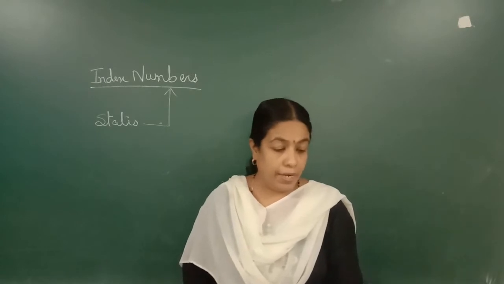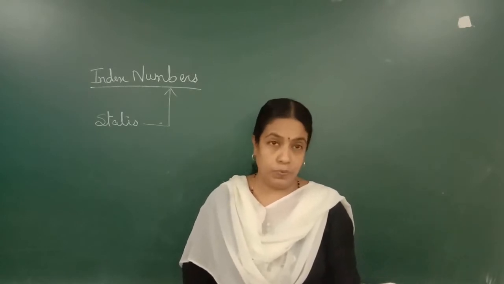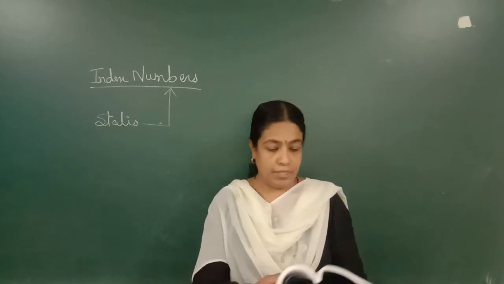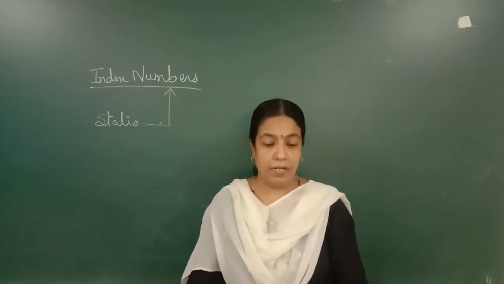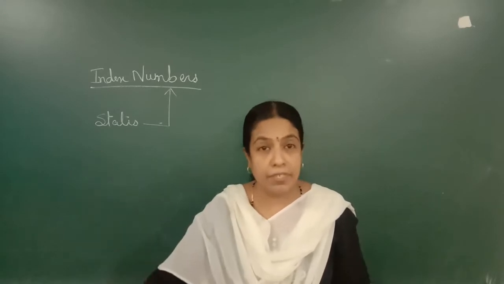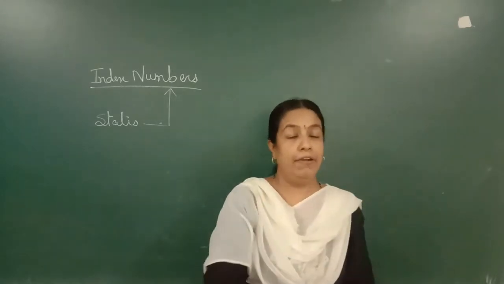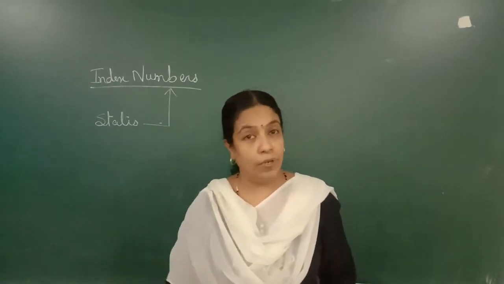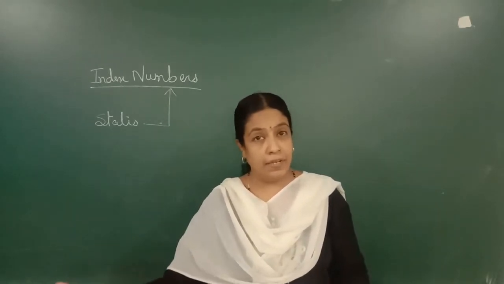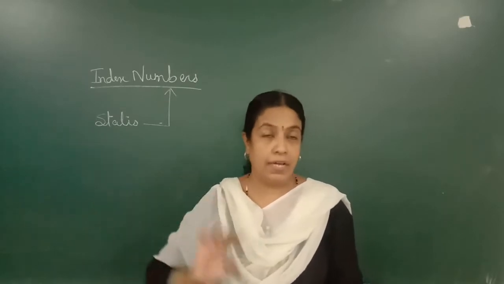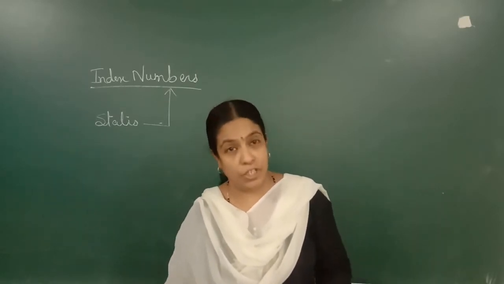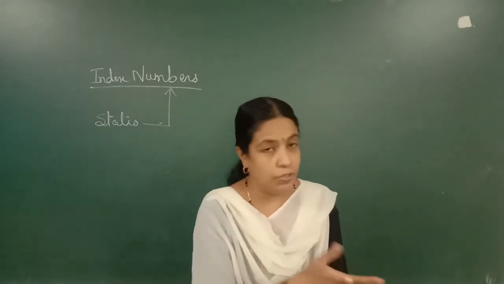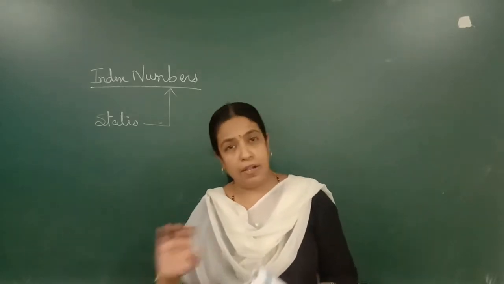Next, an index number is a single ratio, usually expressed as a percentage, that measures average change in certain variables between two different times. Times means, just now I gave one example, 2019 and 2020. These are the two different times. Places, in India as well as in Pakistan suppose we take, or situations, the present situation which we are facing, or the present situation which others are facing. All these are there.